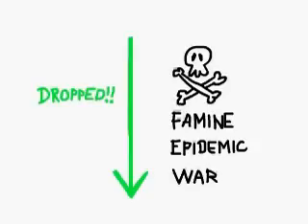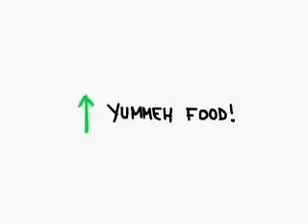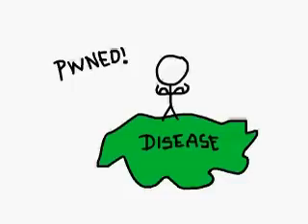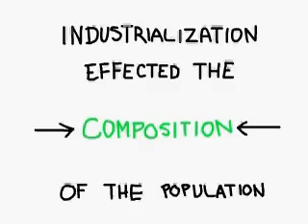One of the causes is that there was a drop in the number of deaths from famines, epidemics, and war. The other cause is that there was a general increase of food supply, which meant more food could be fed to the people, who in turn would become more resistant to disease and therefore not die.